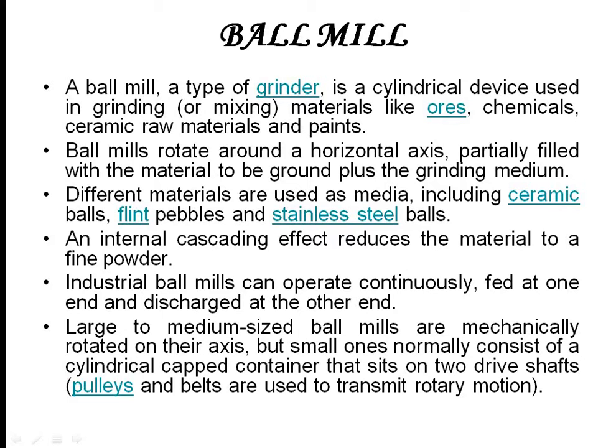An internal cascading effect reduces the material into a fine powder. Industrial ball mills operate continuously. They are fed at one end and discharged at the other end. Whereas for lab purpose milling, we can make use of smaller ball mills, in which the size reduction can be noted and the efficiency found. Large to medium sized ball mills are mechanically rotated on their axis, but small ones normally consist of a cylindrical capped container which sits on two drive shafts.